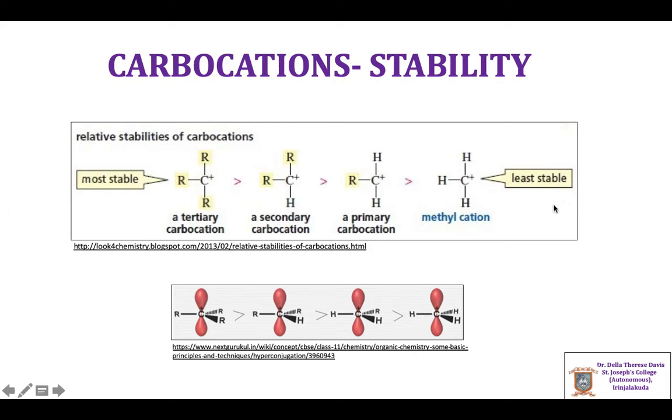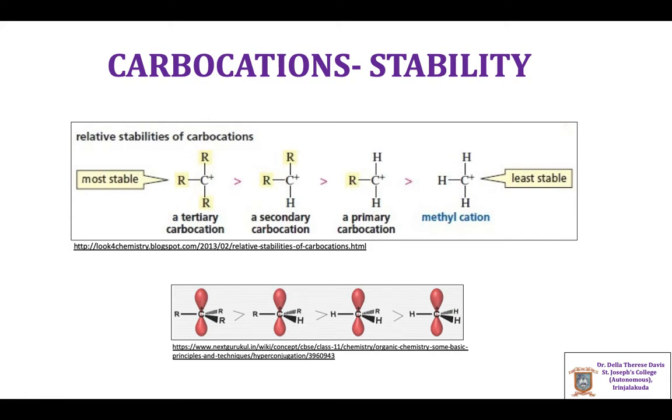Comparing these, methyl carbocation is least stable and tertiary carbocation is the most stable one, because in tertiary carbocation there are 3 alkyl groups attached which have electron donating property. So as the number of groups with electron donating property increases, the stability of the carbocation increases.